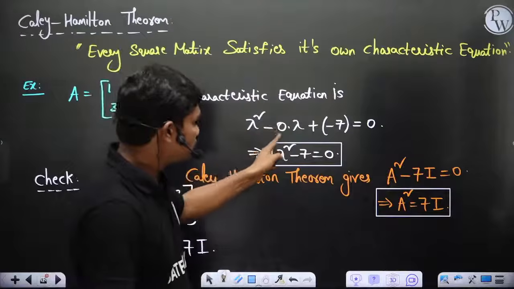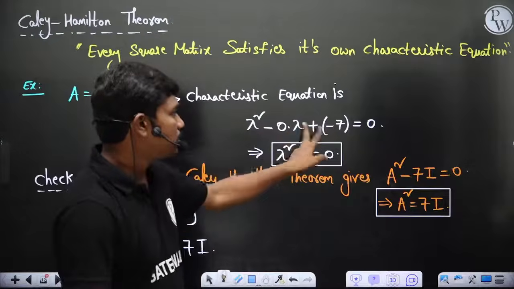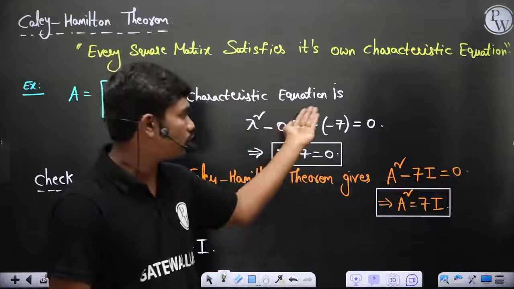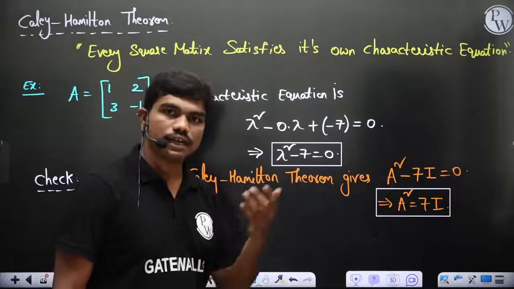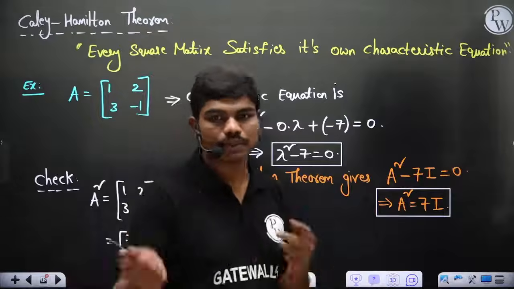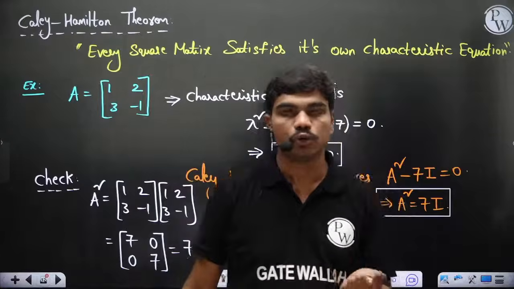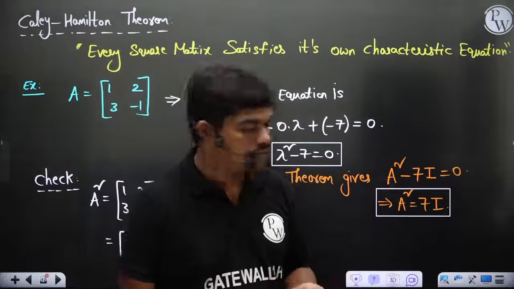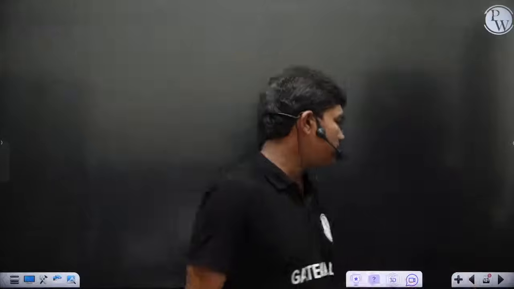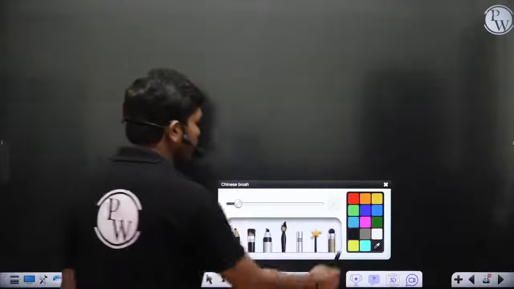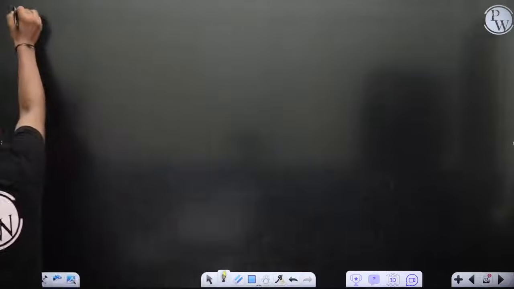This 0 is of course the trace of the matrix, and as you keep marching forward you will have the trace, then the sum of principal minors, then the determinant with plus minus alternations. I have told you how to generate a characteristic equation. Now let's say we'll take one more matrix and we'll inspect. I'll show you the advantage of calculating the inverse.